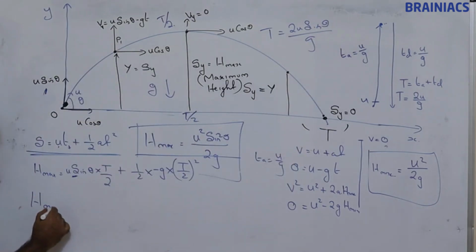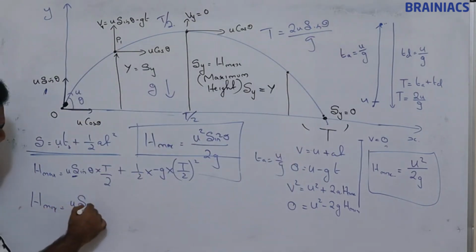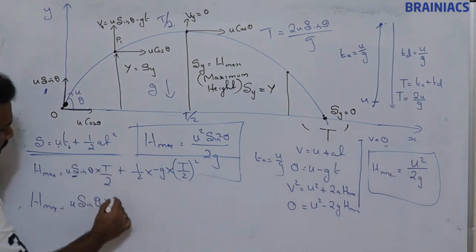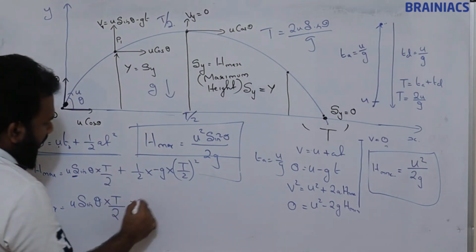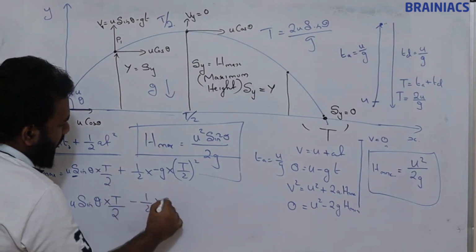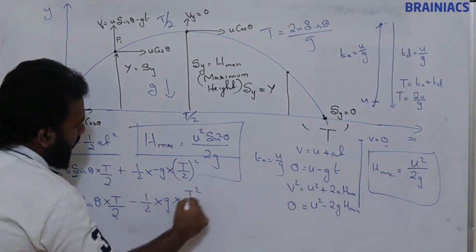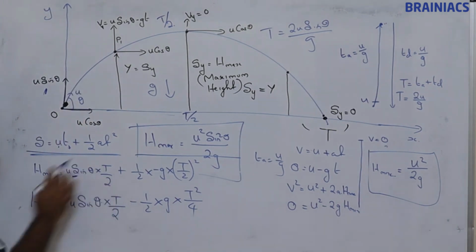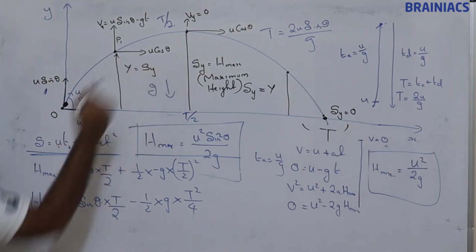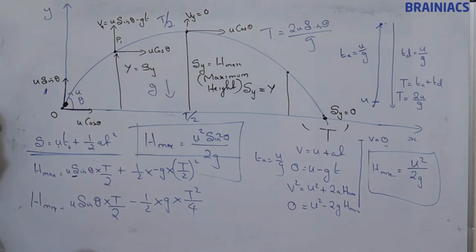So H max is equal to u sin theta into t by 2 minus half into g into t square by 4. Fine. So we will substitute for the time of flight.